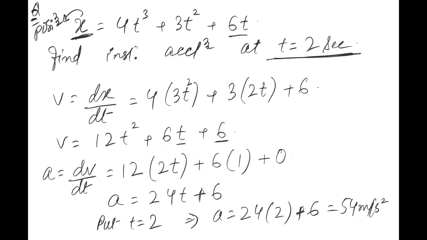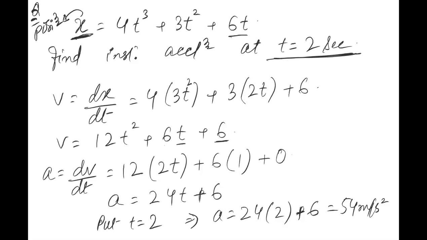Sure? Okay, so we are done with the instantaneous value of acceleration. We have also done the average value of acceleration. We know if position or velocity is in terms of time, acceleration will be found by differentiating that velocity with time.